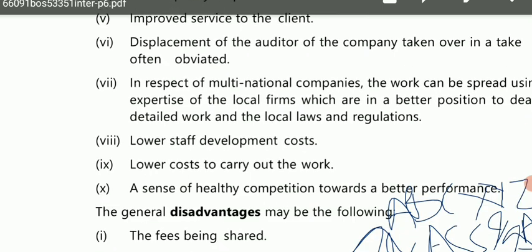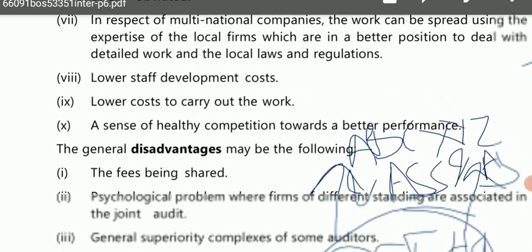You do not need to develop more and more staff because you are able to share resources with the other audit firm involved in the joint audit. Both joint audit firms have to share resources, so you do not need to invest in more staff development costs. Also lower cost to carry out the work, because of sharing of expertise and resources.